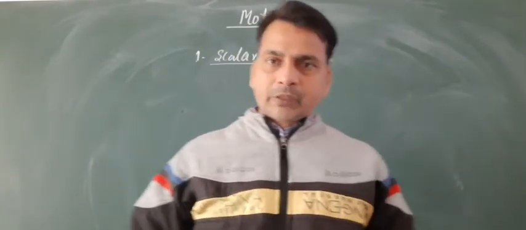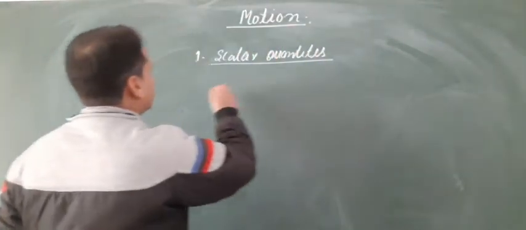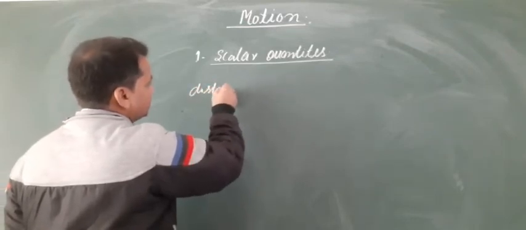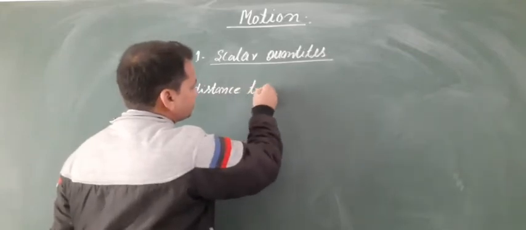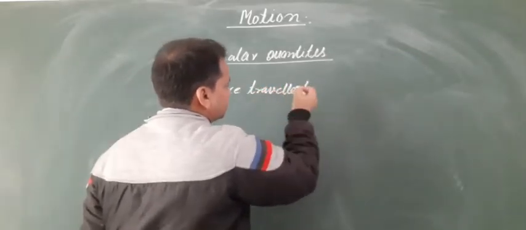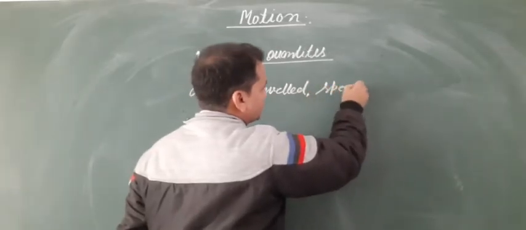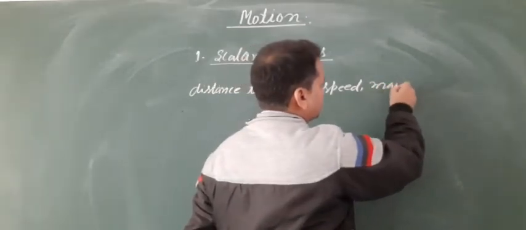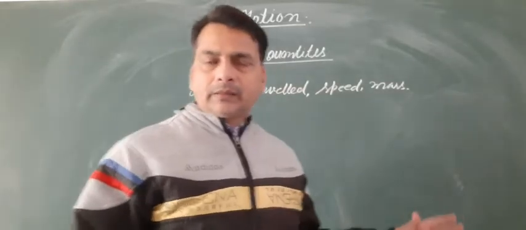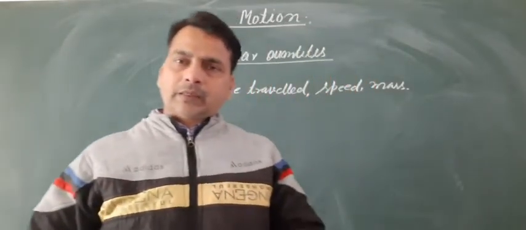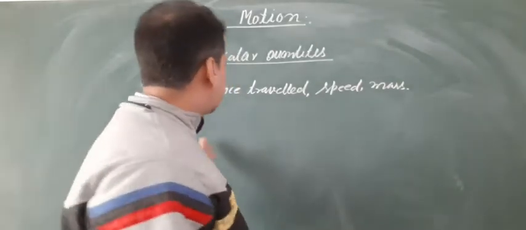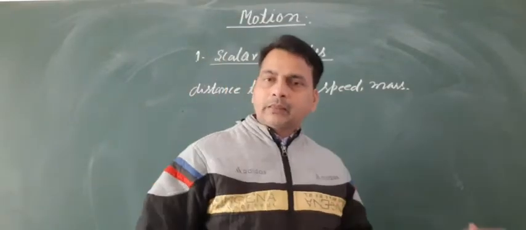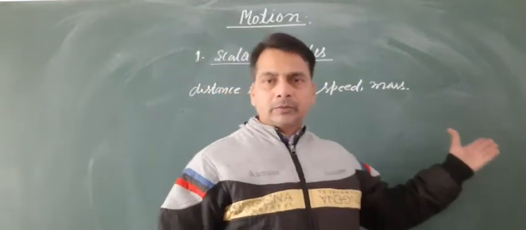There are some examples: distance traveled, speed, mass, density, and other quantities which are scalar quantities.